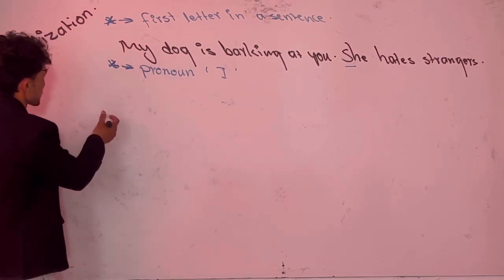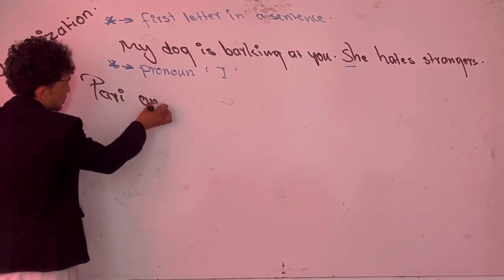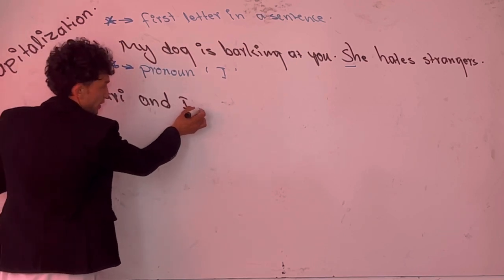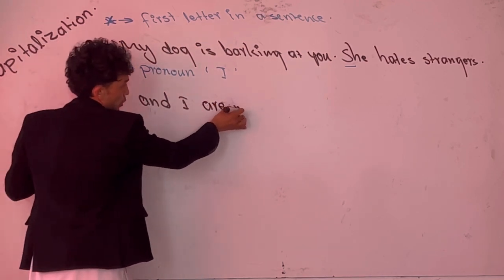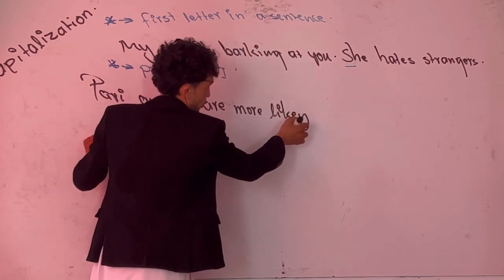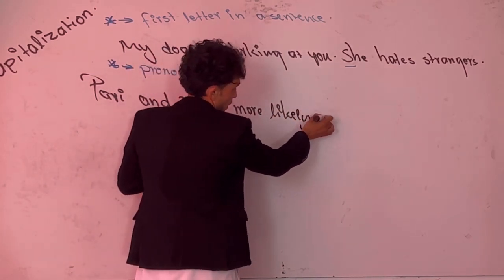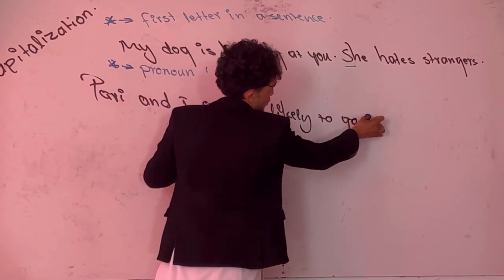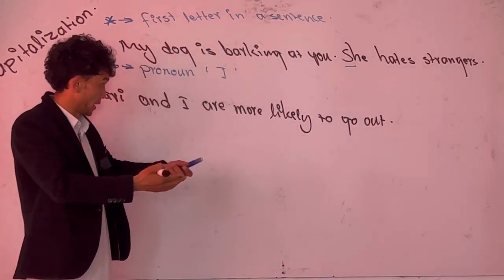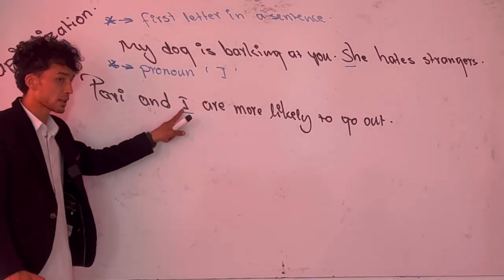For example, somebody talks to you and says, Paris and I are more likely to go out. Do you know more likely? Look at the pronoun I. Is it at the beginning of the sentence?